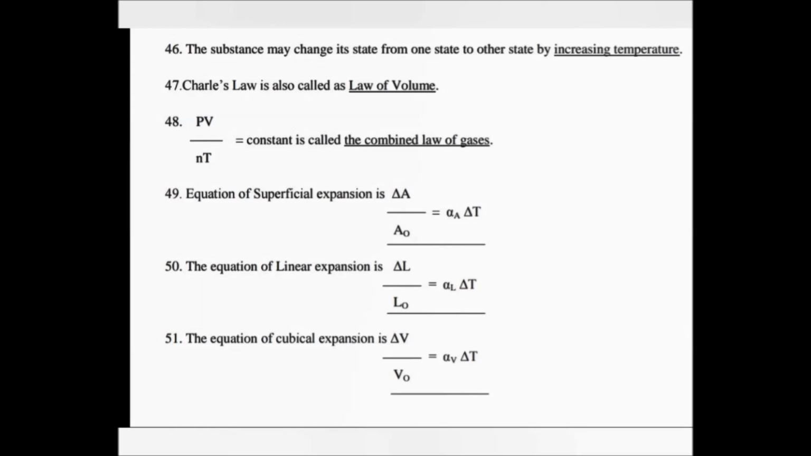PV/NT equal to constant is called the combined law of gases. The equation of superficial expansion is ΔA/A₀ = α_A ΔT. The equation of linear expansion is ΔL/L₀ = α_L ΔT. The equation of cubical expansion is ΔV/V₀ = α_V ΔT.